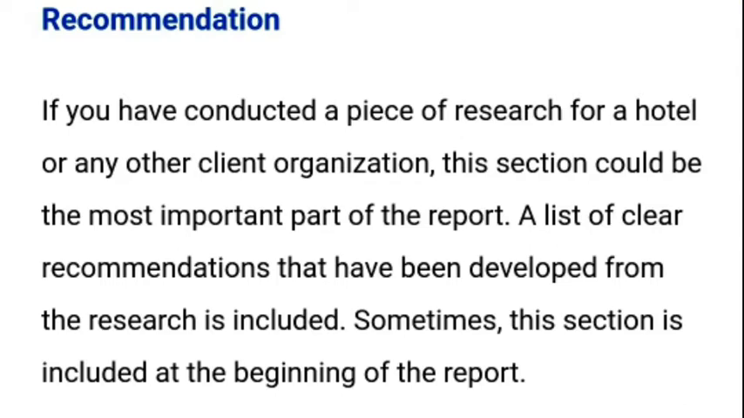After the conclusion, the next point is recommendation. If you have conducted a piece of research for a hotel or any other client organization, this section could be the most important part of the report. A list of clear recommendations that have been developed from the research is included. Sometimes this section is included at the beginning of the report.